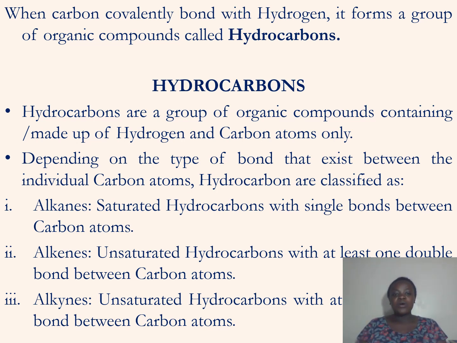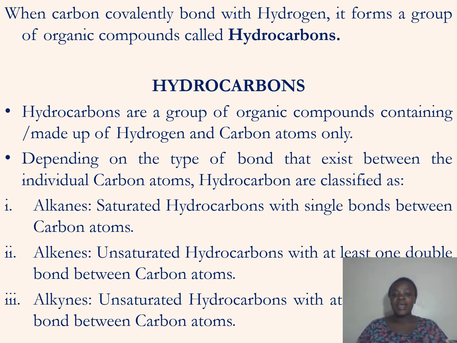Hydrocarbons are a group of organic compounds made up of hydrogen and carbon atoms only. If we have an organic compound that has carbon and hydrogen only, this is what we call a hydrocarbon. You can see from the name, hydro-carbon, we have only hydrogen and carbon.